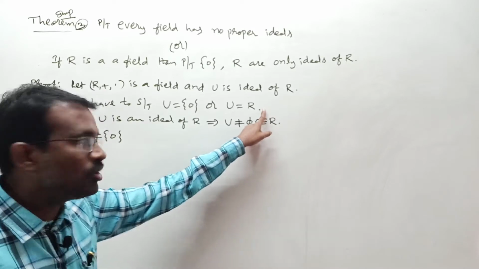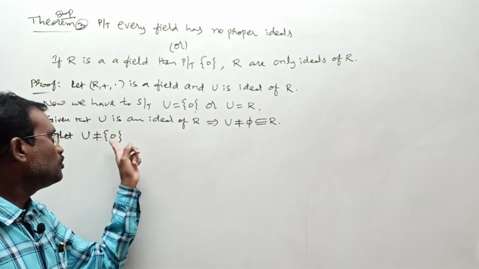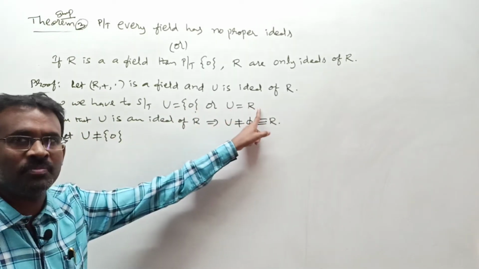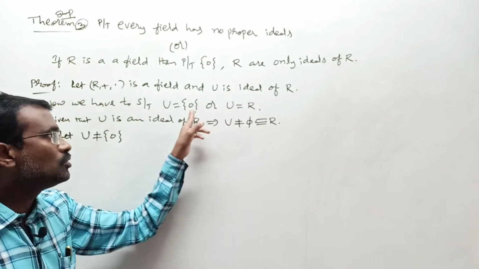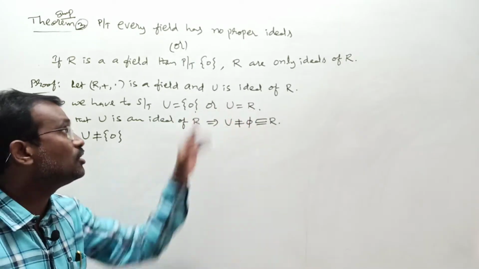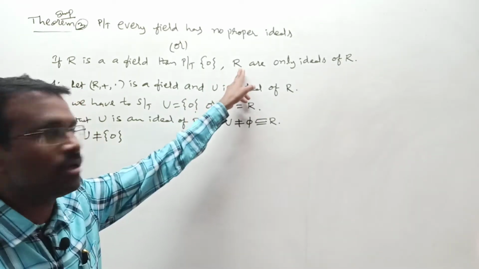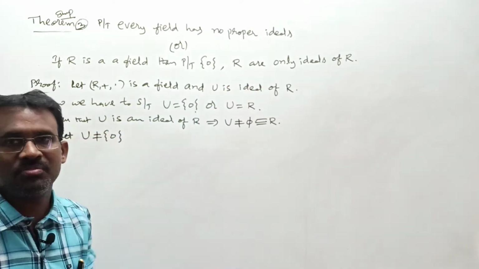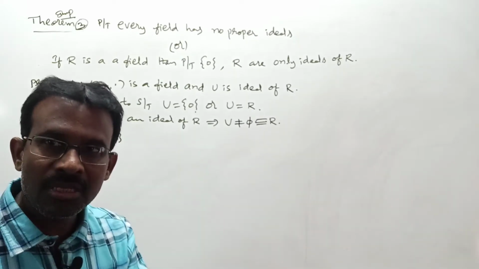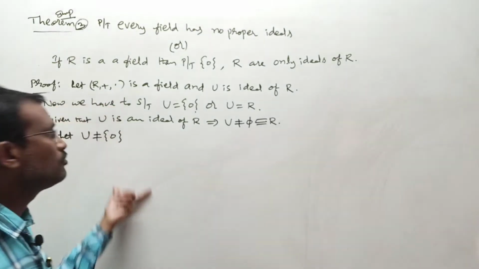Meaning of that is what? Either U is singleton 0. If U is not equal to singleton 0, U should be what? Equal to R. Means U has only two ideals. Those are singleton 0 or R. Only two ideals, singleton 0 and R. From that you can conclude your statement, that R has just improper ideals only. That work we are taking.